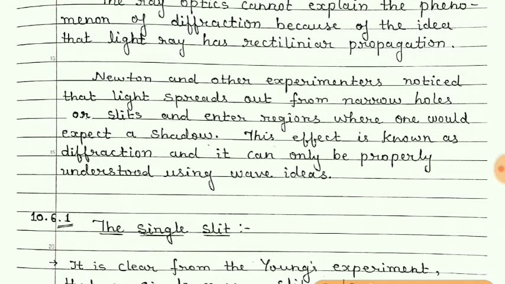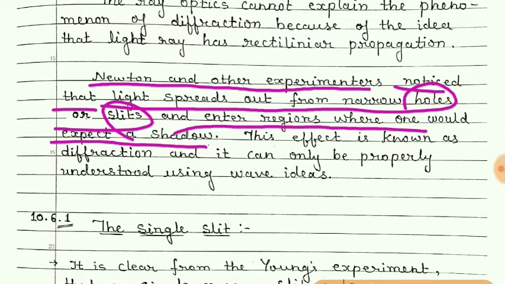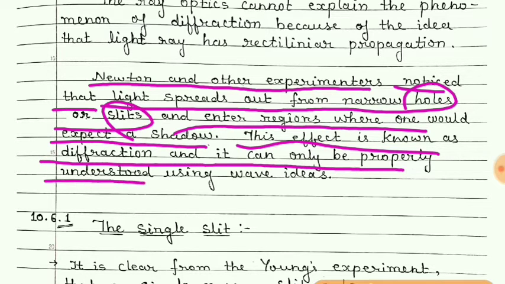Now students, Newton and other experimenters noticed that light spreads out from narrow holes or slits and enters the region where one would expect a shadow. This effect is known as diffraction, and it can only be properly understood using wave ideas. That means wave nature of light.